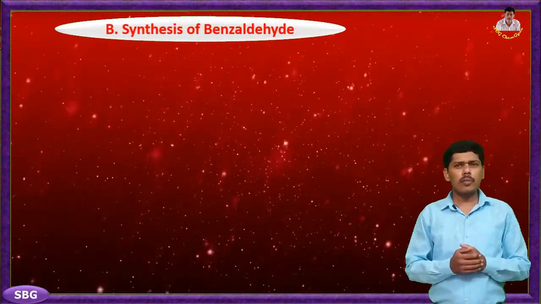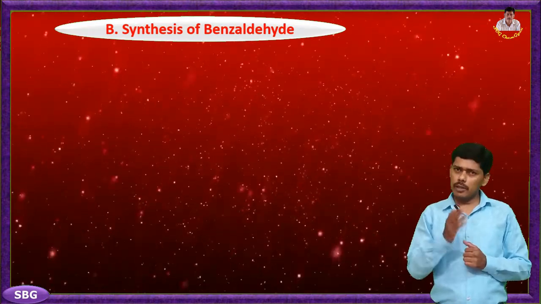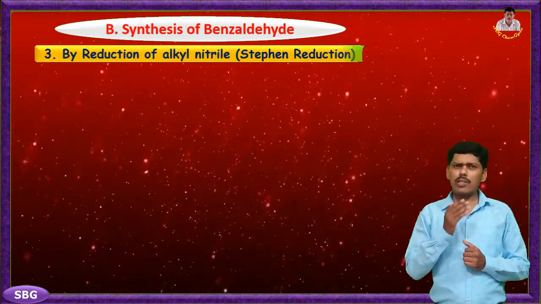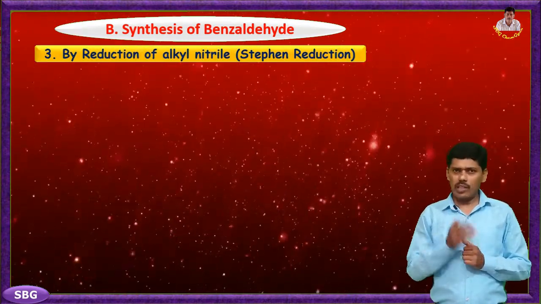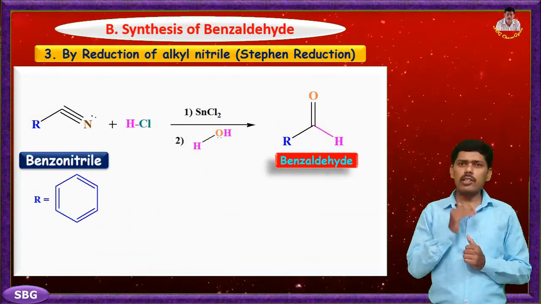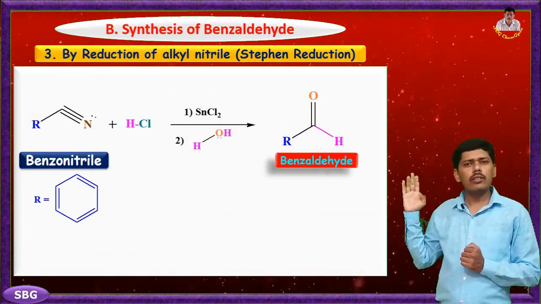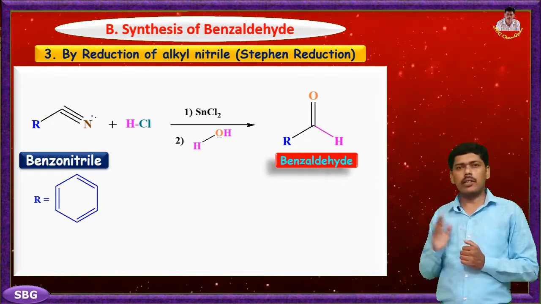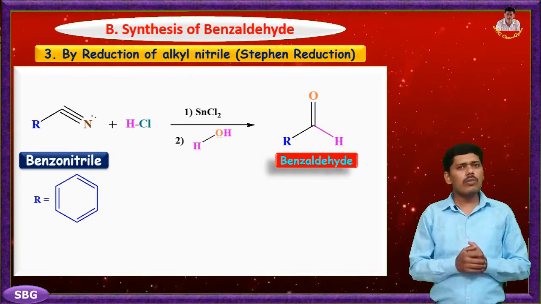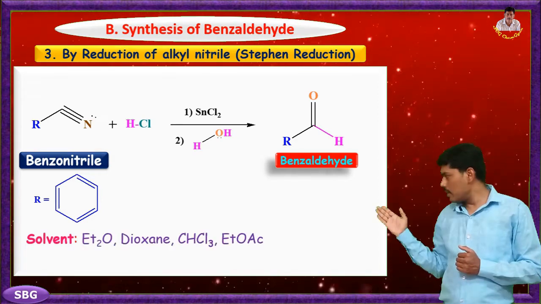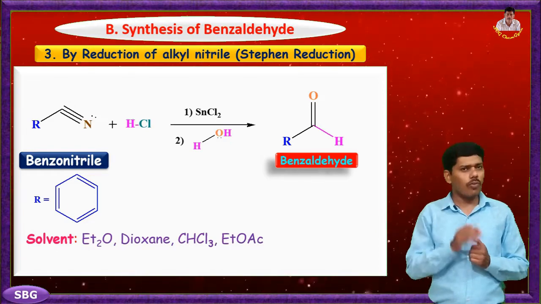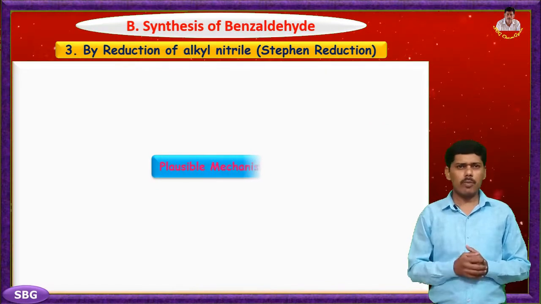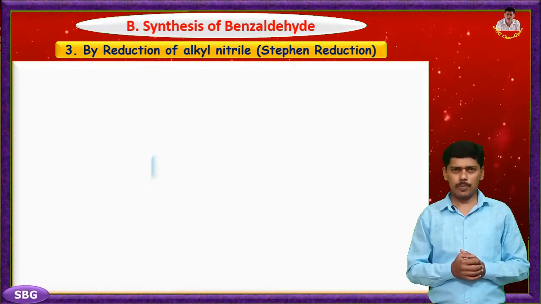Now we study the next synthetic method for the synthesis of benzaldehyde by reduction of alkyl nitrile. Here we take benzonitrile. This reaction is also known as the Stephen reduction. In this reaction, benzonitrile on reduction in the presence of stannous chloride in hydrochloric acid, followed by acid hydrolysis, gives benzaldehyde. For this reaction, we can use organic solvents like diethyl ether, dioxane, chloroform, ethyl acetate, etc. Now we take an overlook at the possible reaction mechanism of the Stephen reduction reaction.